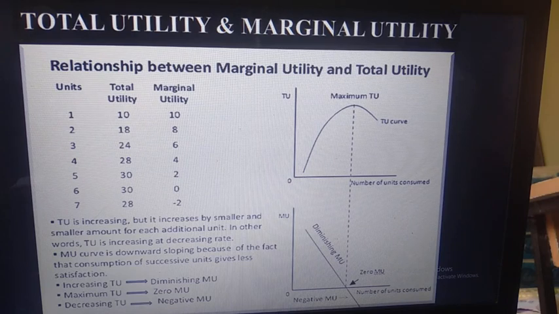Why? Because the total utility is maximum and the marginal utility is 0. When the total utility diminishes, from 30 to 28, the total utility curve slopes downwards, and the marginal utility enters the negative level, that is called the dissatisfaction level. That is a negative marginal utility.